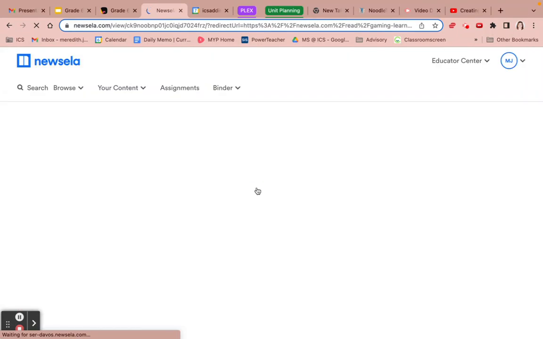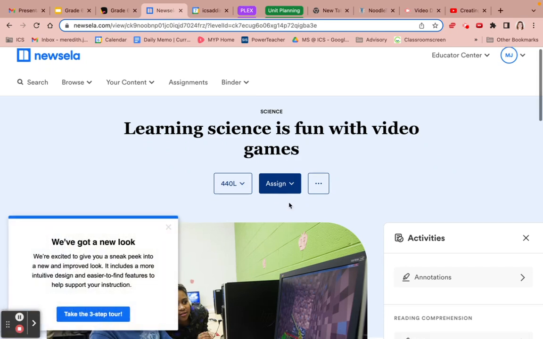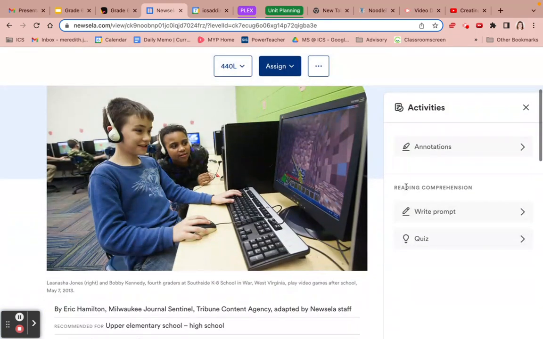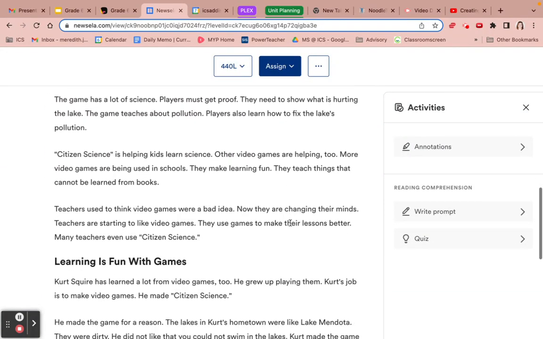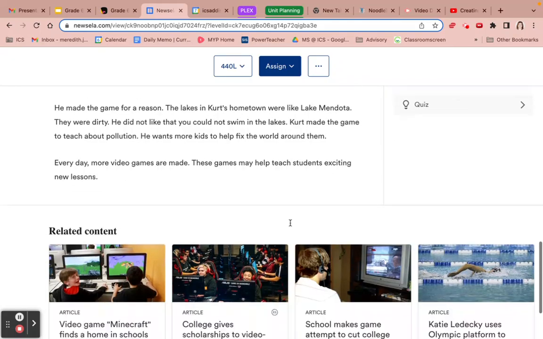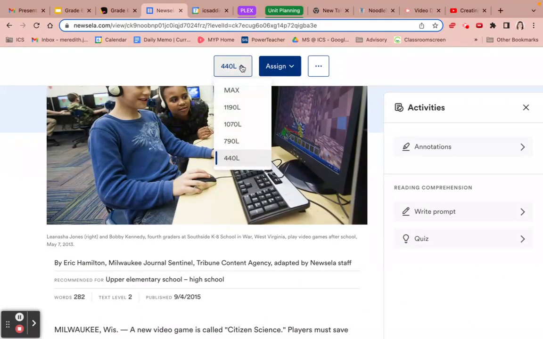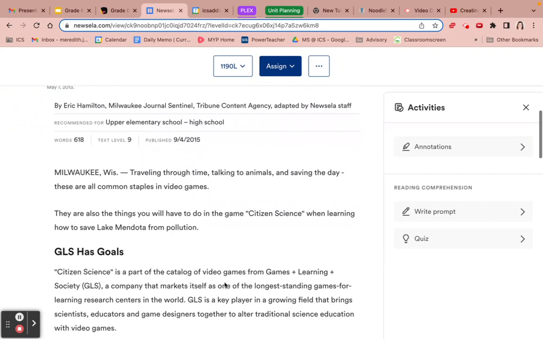So I'm just going to keep finding these resources and keeping track of them. Now, as a teacher, I can change the level, but also Miss Jones can assign it. So I might just look through here and kind of skim and scan this one. Gaming and science, learning is fun with games. This looks pretty short. Okay, that's too short for me at this text level. So let me up this and I'm going to put it right here. Not quite the max, but close enough. All right.